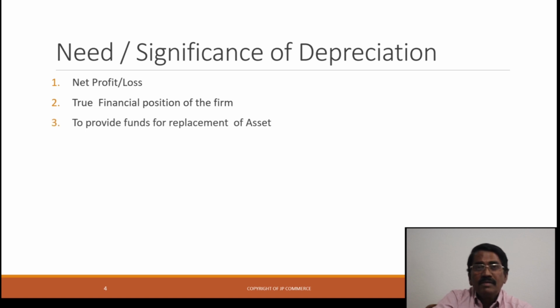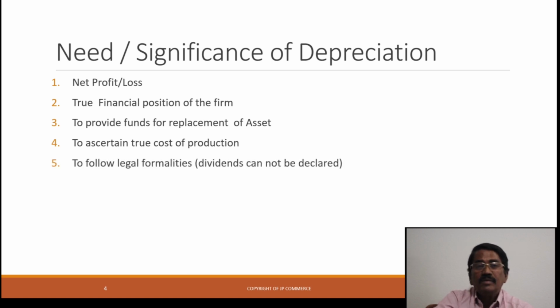The third one is funds for replacement. If all of a sudden the machine becomes defective and stops working, the management must be in a position to replace the asset. So every year you keep some amount aside, so that the management is in a position to replace the asset. Then, the cost of the asset: to know the exact cost of the asset, we show the depreciation in our books of accounts.